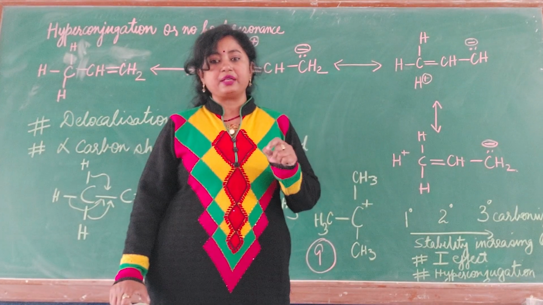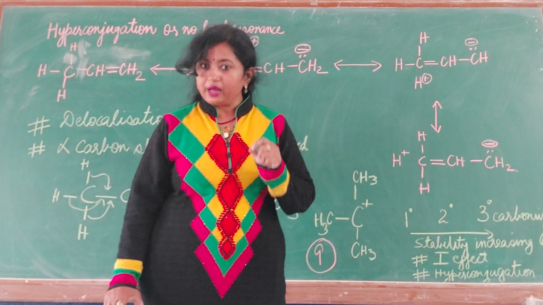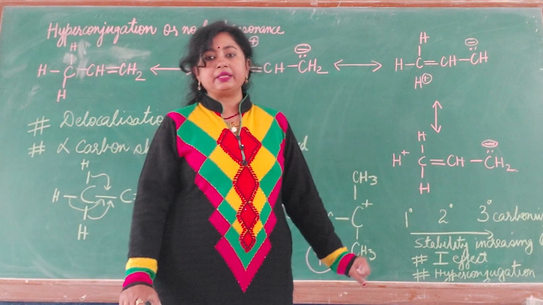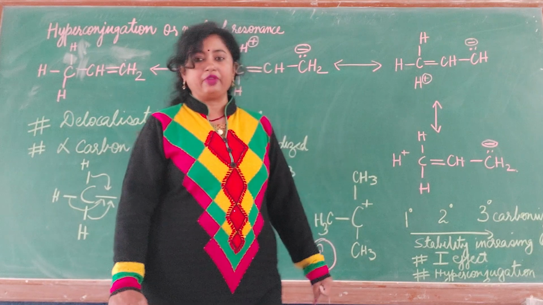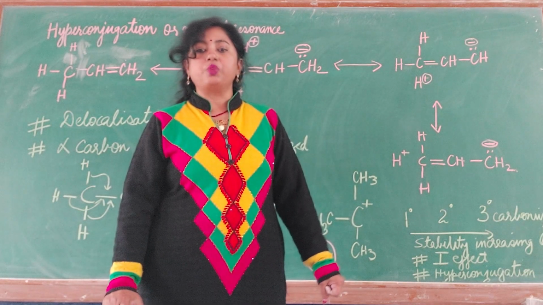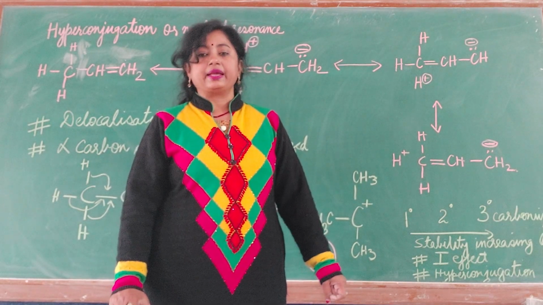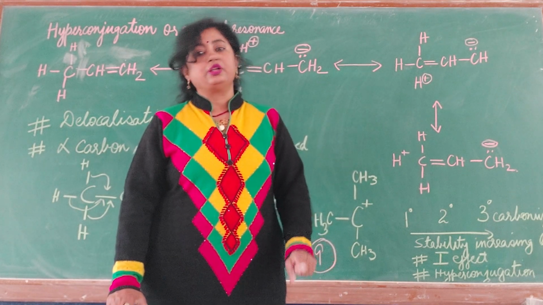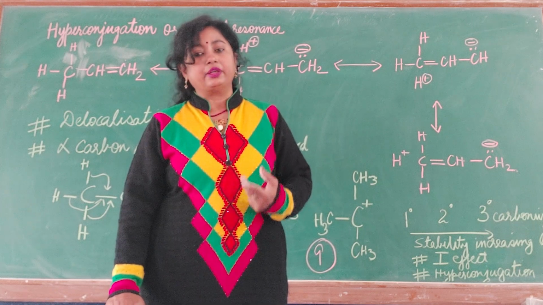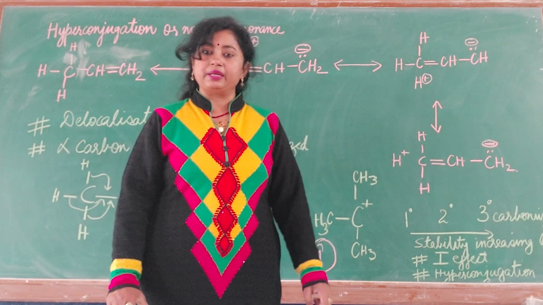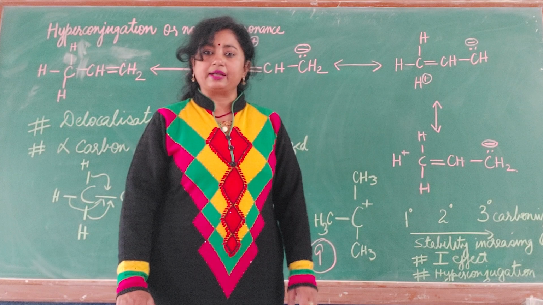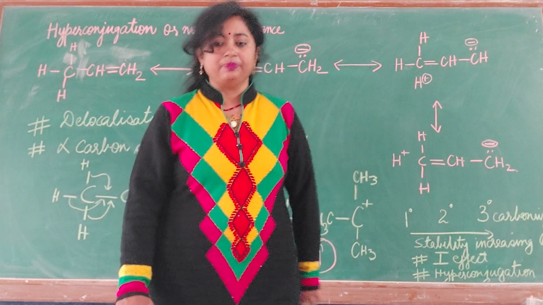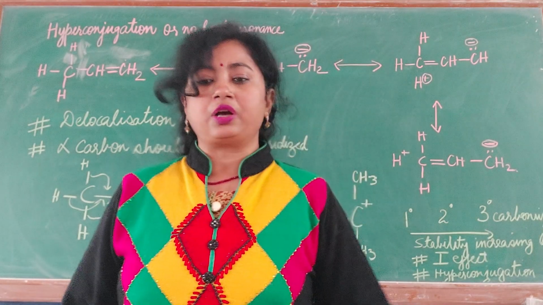The carbon which bears the positive charge is the carbonium ion, and when we see the stability of primary, secondary and tertiary carbonium ions, we find tertiary is more stable than secondary, and secondary is more stable than primary, so primary is least stable and tertiary is most stable. The reasons for the stability are, number 1, the inductive effect and number 2, hyperconjugation. So this was about hyperconjugation.